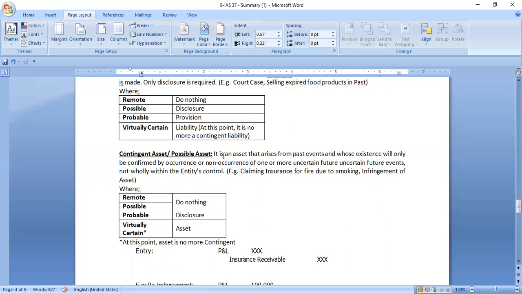The same as the contingent liability. It is a result of a past event, but has not been confirmed yet. That is contingent assets or possible assets. For example, claiming insurance for fire.